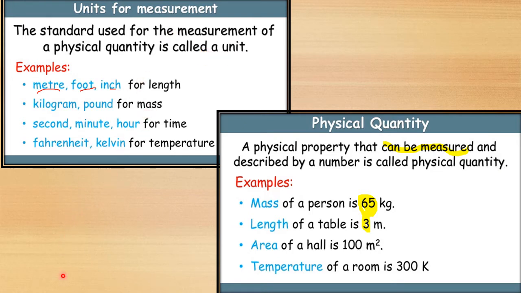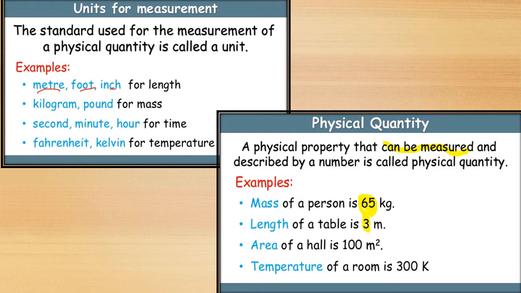First, for length, the units are meter, foot, inches. For mass, kilogram, pound. For time, second, minute and hour. For temperature, Fahrenheit and Kelvin are the units.